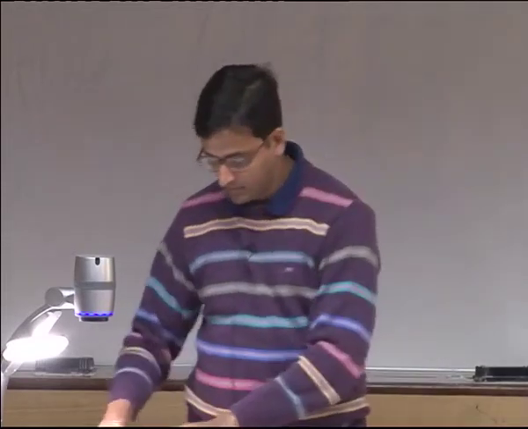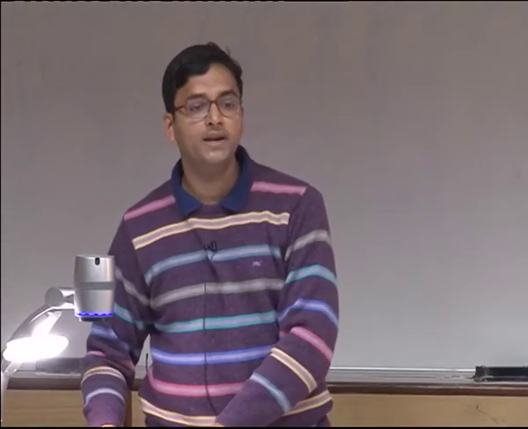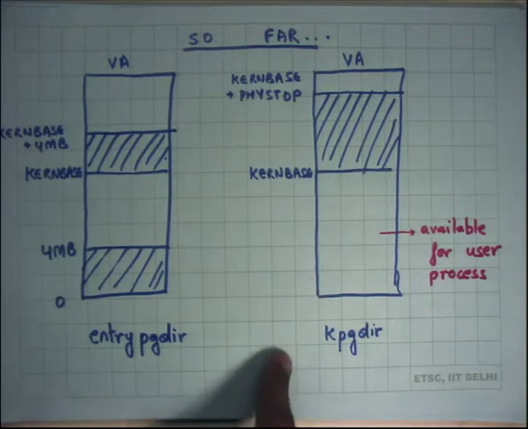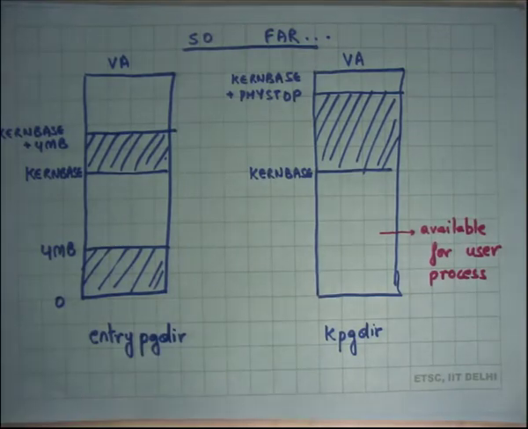Mapping basically means that I have created a mapping between a virtual address and a physical address. That's what mapping means. Allocation means I have some bookkeeping to do. So I have said that this amount of space is being used already and this amount of space is not being used. So that's just bookkeeping, right?